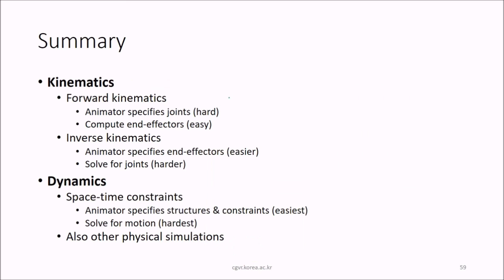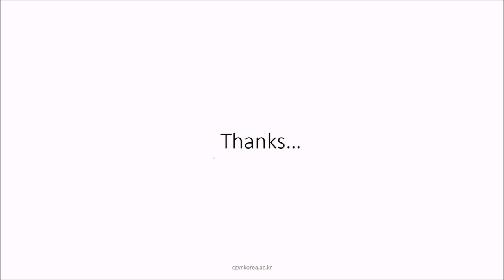These are physical simulations. So in kinematics, you have forward kinematics and inverse kinematics. In dynamics, we have space-time constraints and all other physical simulations. In forward kinematics, animators specify the joints and compute the end effectors. In inverse kinematics, animators specify end effectors and solve for the joints. This is easier, this is harder. In dynamic space-time constraints, animators specify structure and constraints and solve for motion. Also, other physical simulations are always there.